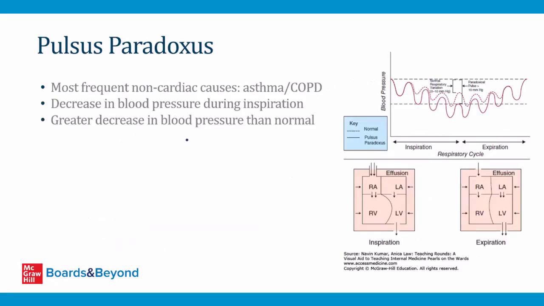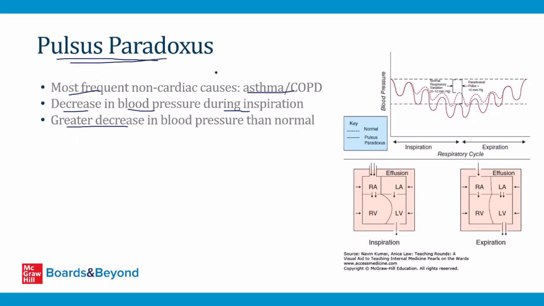In the cardiology section in the video on pericardial disease, I talk about pulsus paradoxus. It is a classic finding in patients who have cardiac tamponade, but you should be aware that it does sometimes occur outside of cardiac tamponade, and the most frequent non-cardiac causes of pulsus paradoxus are asthma and COPD. So pulsus paradoxus refers to a decrease in blood pressure during inspiration. We all have this, but it's relatively small, just a few millimeters of a decrease in blood pressure during inspiration. But in certain pathologic states, there's a greater decrease than normal, and this is called pulsus paradoxus.